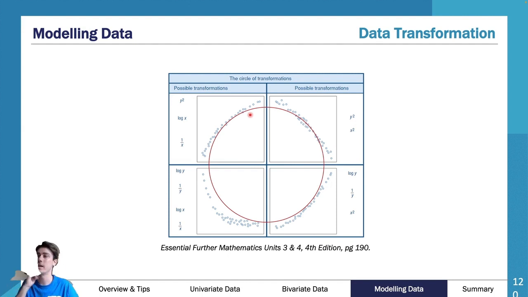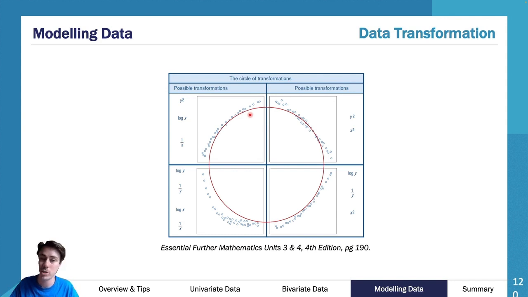And what we say is, well, let's transform our data to make it linear. We want to be able to make predictions, but because it's non-linear according to my residual plot, I can't make predictions. How can I make predictions with it? Well, I need to linearize the data. And to linearize the data, I do one of the three transformations there: y squared, log x, or 1 over x.